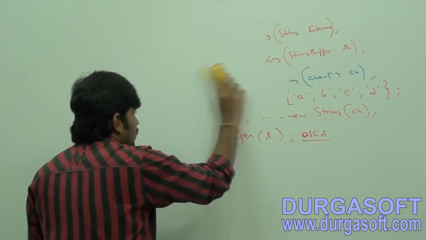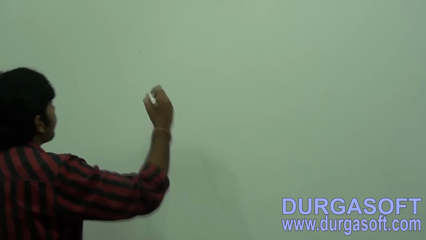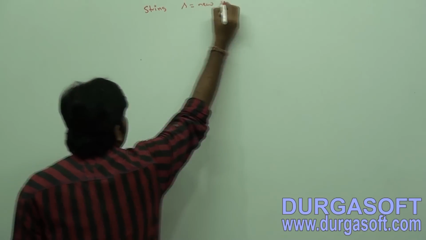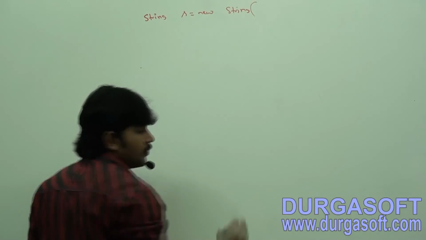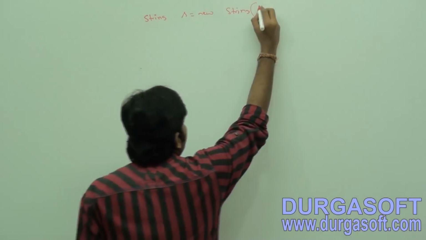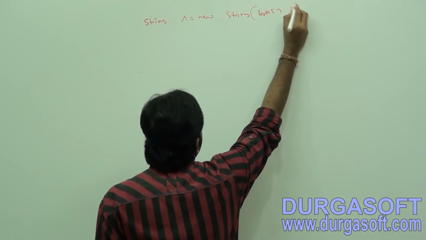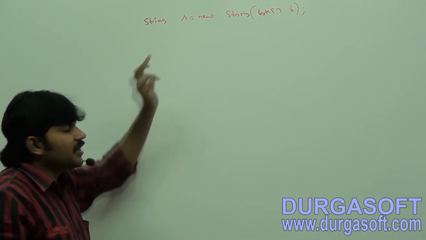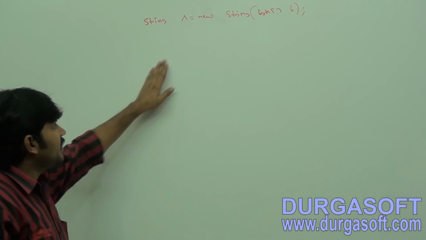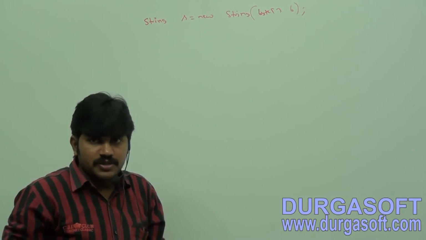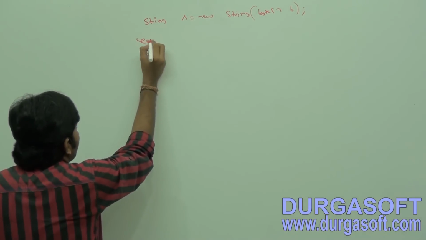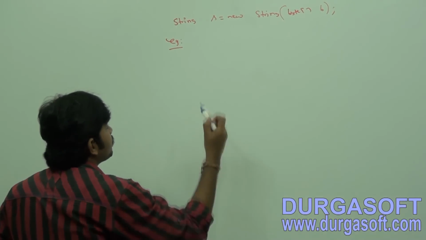Now, one minute. Next constructor, here see. Here I am taking String s = new String(byte array b). For the given byte array, can you please create an equivalent string object? String s = new String(byte array b). If you want an example for this, just observe.